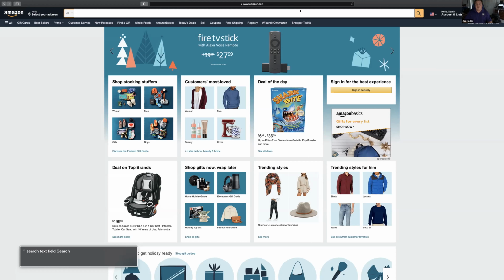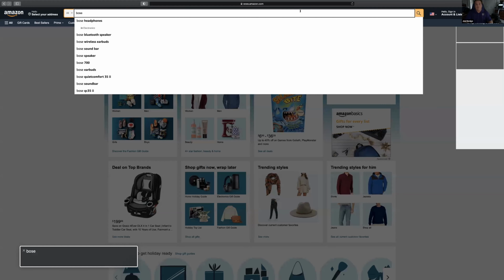Now, if I started typing while QuickNav is on, for example if I hit T here, it would try to look for a table, because you're actually using first letter navigation. So T would jump you to table, H would jump you to heading, etc. So I'm going to turn that back off. Quick nav off, by hitting the left and right arrow keys. And I'm going to type in Bose 700, and I'm going to press enter.